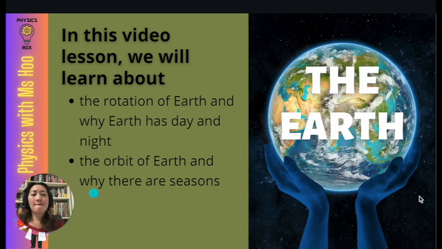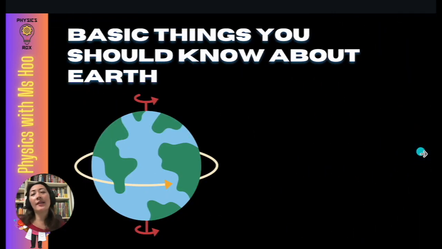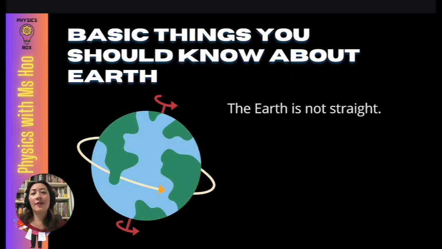Now, first things first, here are some basic things you should know about Earth. The Earth is not straight. What do I mean by this? By now, you should already know that Earth is kind of like a spherical shape. It's not an exact sphere. In fact, it's a little bit of a squashed sphere, a bit of an elliptical sphere, if you will. So it's not a perfect sphere, but all right, close enough.